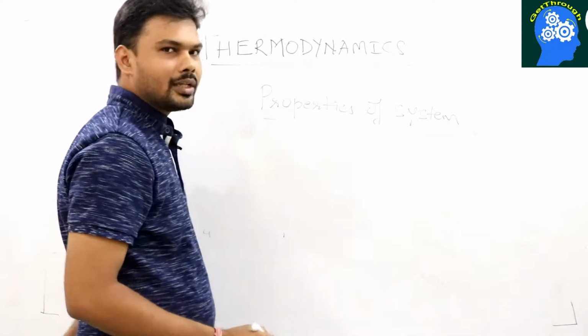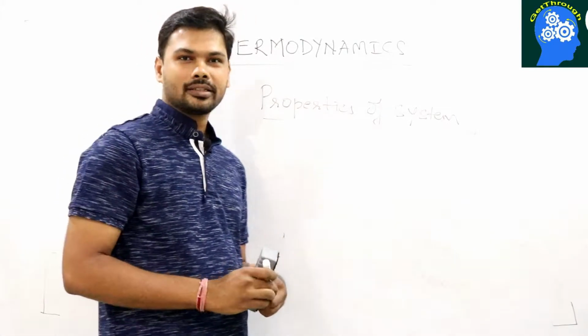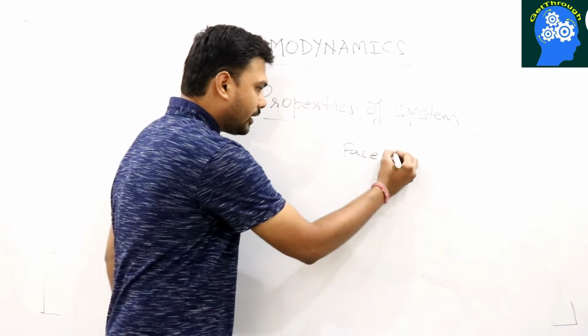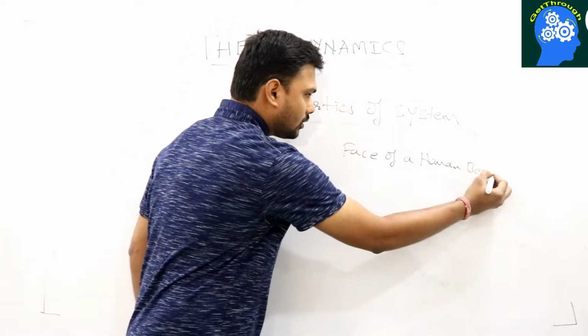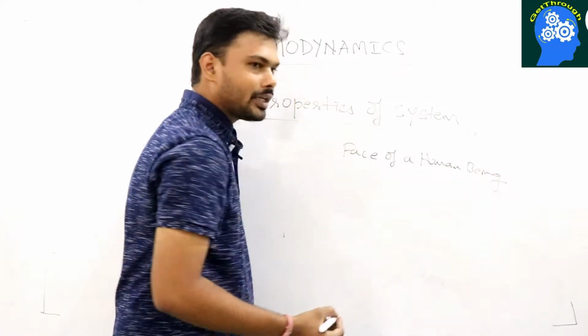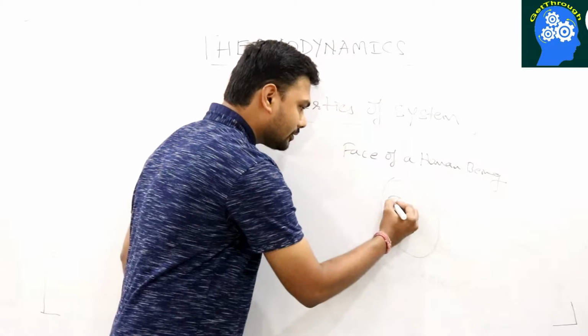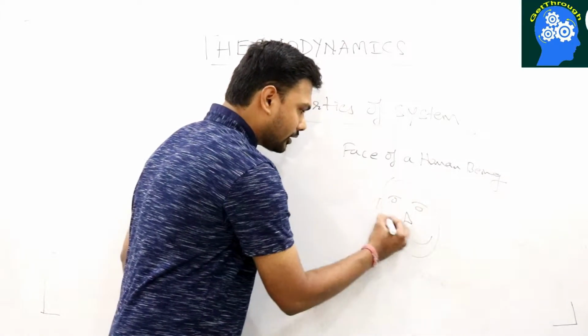Now when I usually explain this to my students, I give an example of a human being. When you see the face of a human being, what are the properties of the face? A human being has eyes, ears, lips and all those things.